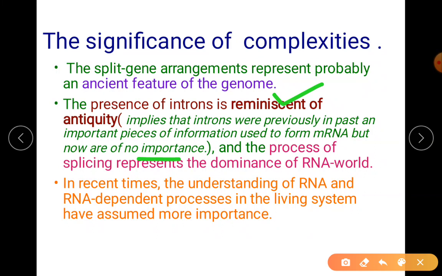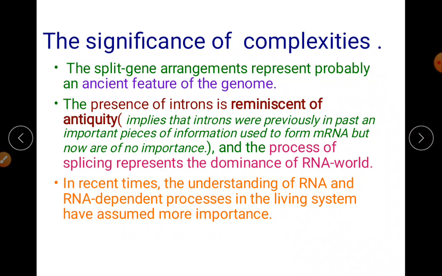So we are saying the process of splicing represents the dominance of the RNA world. We use DNA to get the genetic information and then bring the information into RNA.